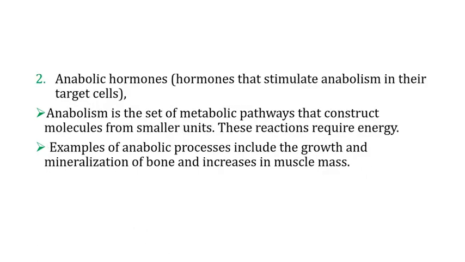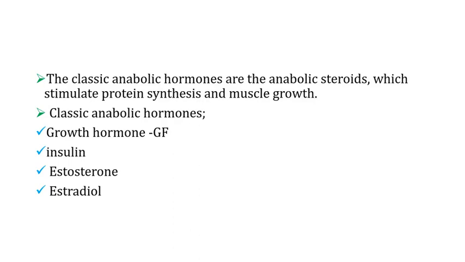Another category based on effect, we have anabolic hormones. Anabolic hormones are hormones which stimulate anabolism in their target cell. And of course, anabolism is a set of metabolic pathways that construct or make up larger molecules from smaller molecules. This reaction requires energy. Examples of anabolic processes include the growth and mineralization of bone and an increase in muscle mass. So we have hormones which are anabolic. Just to mention examples of anabolic hormones: steroid hormones, growth hormone, insulin, and estradiol.